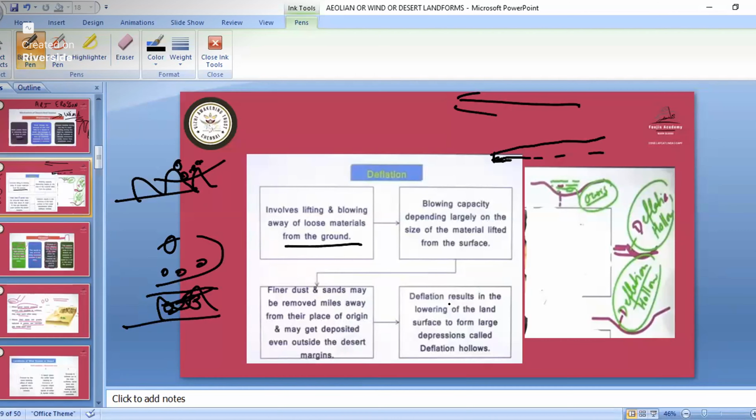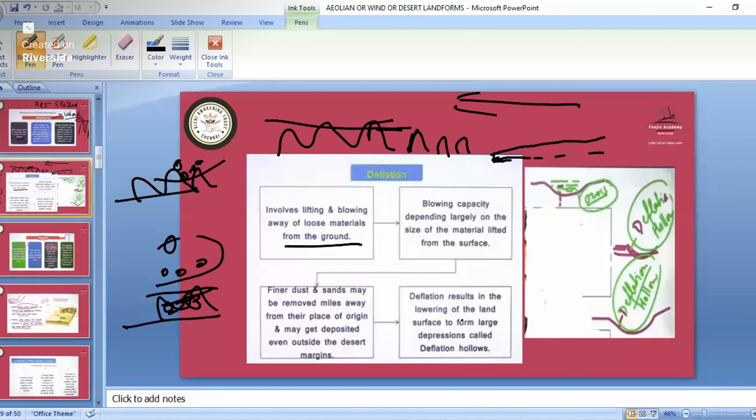In deflation, what happens? Suppose it is like a mountain here. Now the wind is hitting here, then blowing away these particles. So here the height is shortening, the height is becoming lower. These types are known as deflation.